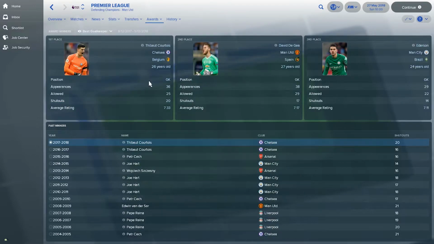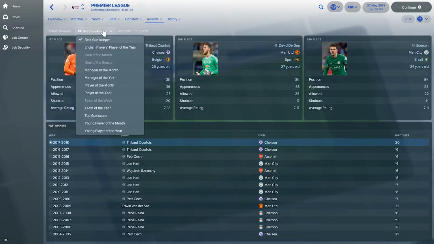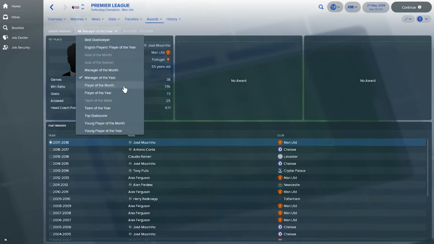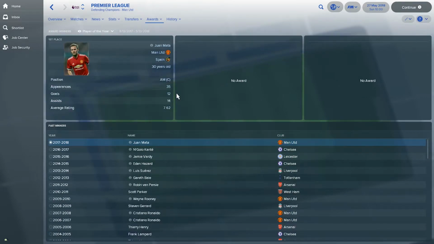The best goalkeeper has been Thibaut Courtois with the most clean sheets. David De Gea and Ederson are right behind him. Let's see what else we get. Manager of the Year, Jose Mourinho, winning the title with Manchester United in his second season, so this is probably not going to happen in reality.